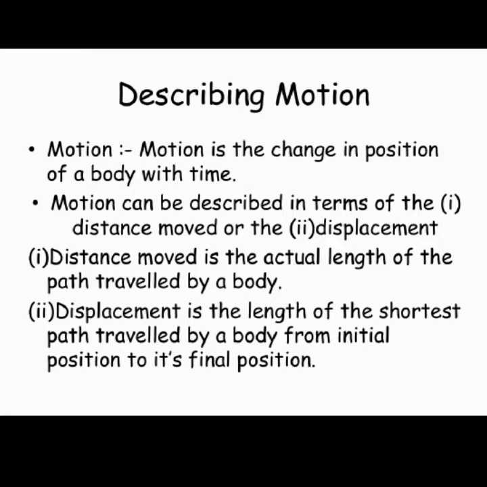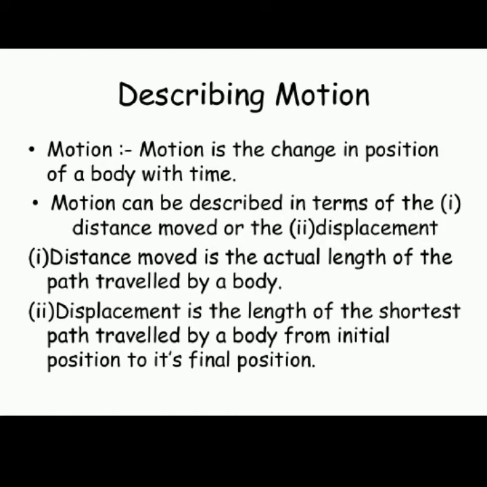Now, what is distance and what is displacement, which relate to motion? Distance is the actual length of the path traveled by a body, whereas displacement is the length of the shortest path traveled by the body from its initial position to its final position. It means that you have moved an object to another place, and that is called your displacement.